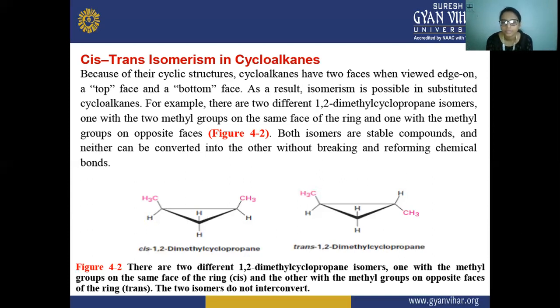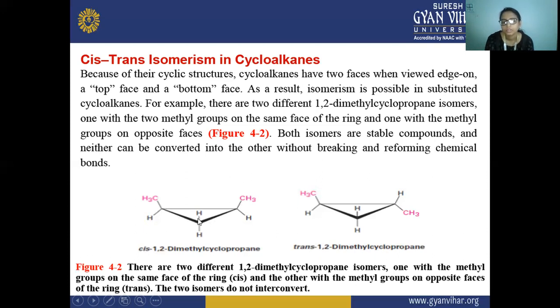And here the example is taken as 1,2-dimethyl cyclopropane. So in 1,2-dimethyl cyclopropane, two hydrogens on two carbon atoms are substituted by methyl groups. Here you can see the structure of this 1,2-dimethyl cyclopropane. Why is it called 1,2-dimethyl cyclopropane? Because we start the counting from here, 1, 2, 3. So it is 3 carbons and it is in a ring, then it is your cyclopropane.